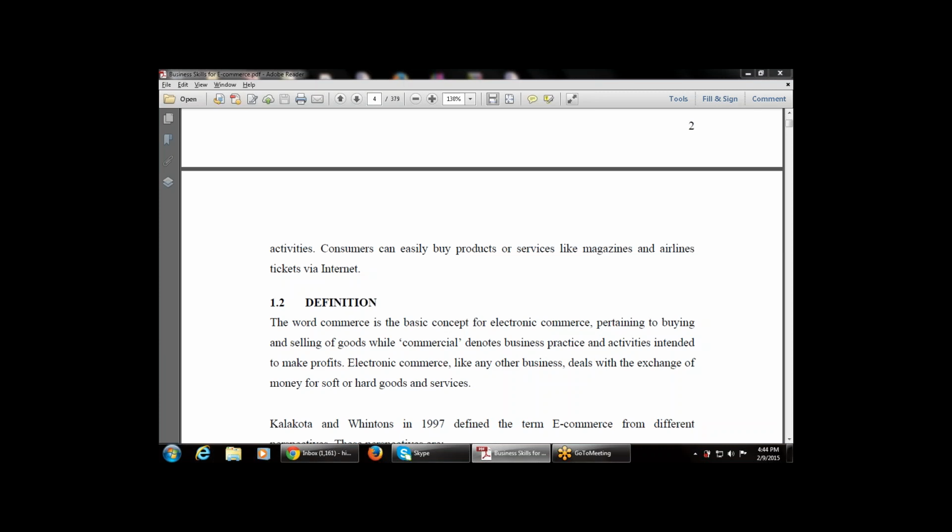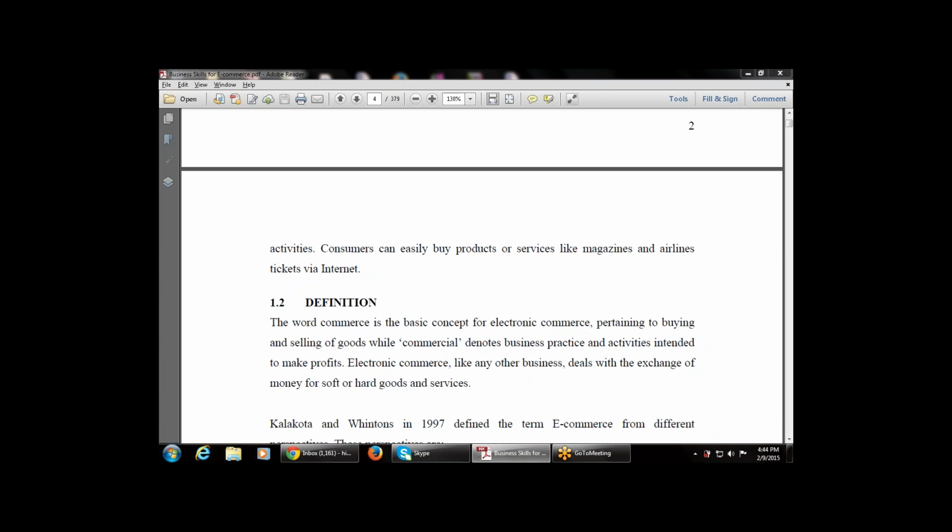So whenever we use the word commerce, that is the basic concept of electronic commerce, that means buying and selling of goods from the sender to the receiver. Electronic commerce means electronically trading of goods and services, while commercial denotes business practices and activities that are used for making profits.